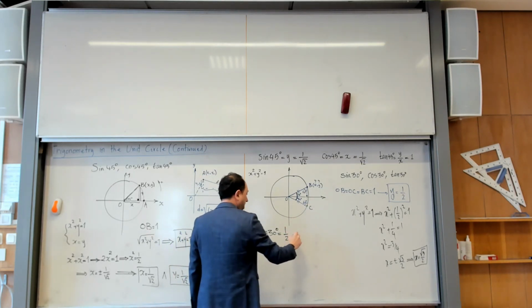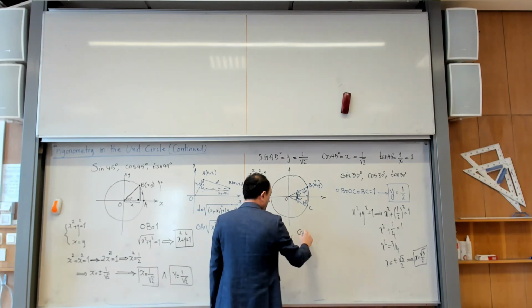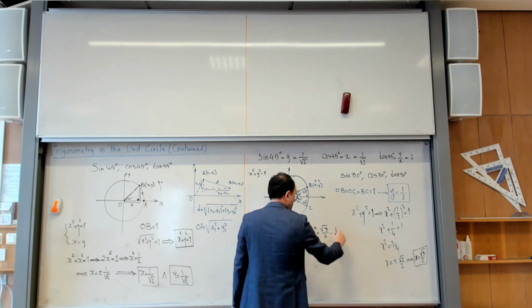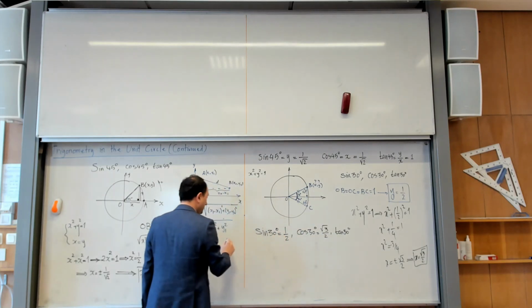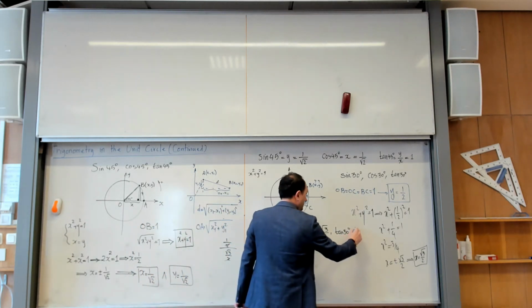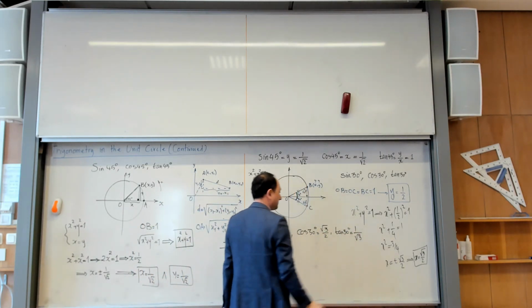What is cosine of 30? It is the x coordinate, square root of 3 over 2. And then if I ask you what is the tangent of 30, you just divide this number 1/2 by this number, square root of 3 over 2, and then this and that are cancelled. You get 1 over square root of 3, yes?